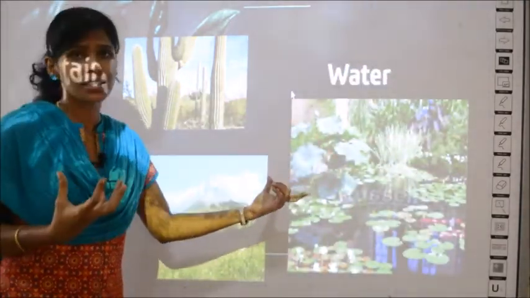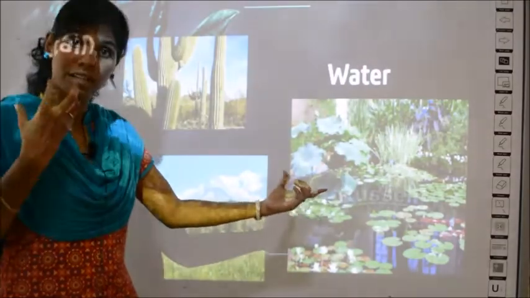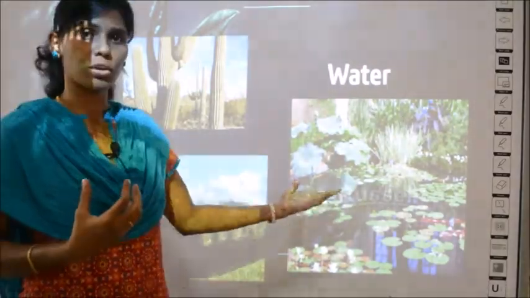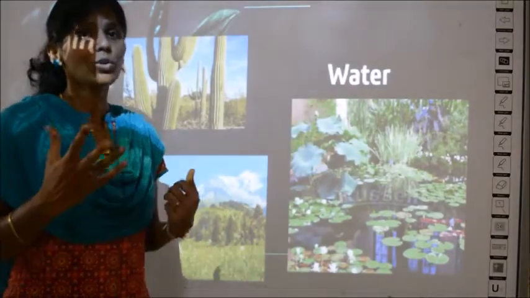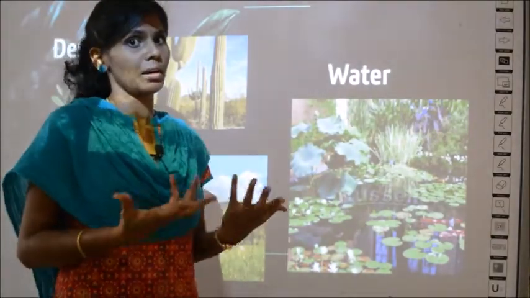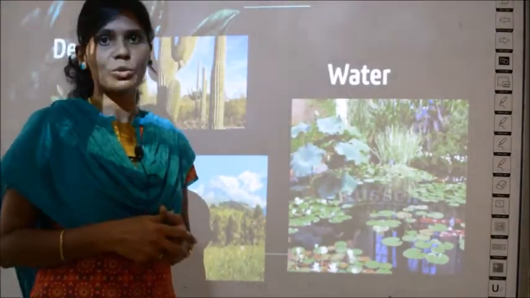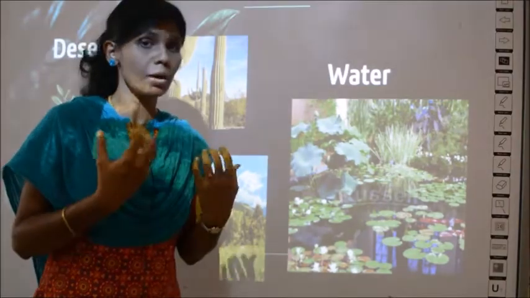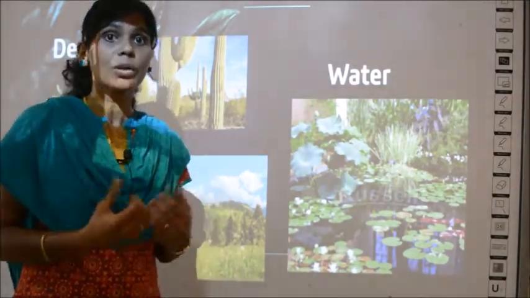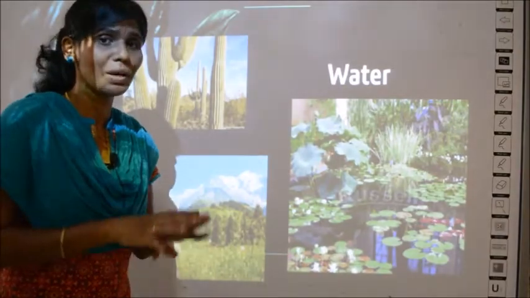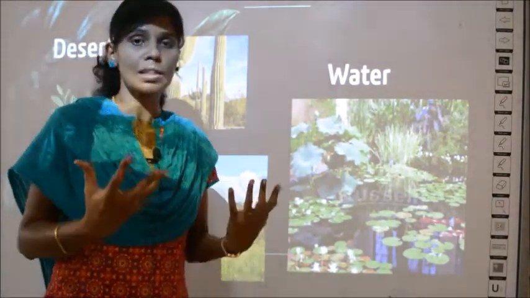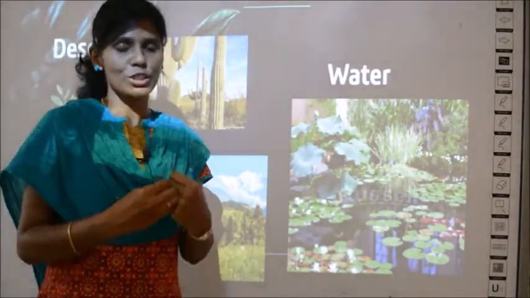And see, there are some plants which live in water alone. These are called water plants. Can you live inside water for 2 or 3 days? No, right? All plants need water, but you cannot put the whole plant inside and make them live forever. All the plants do not have this special character.